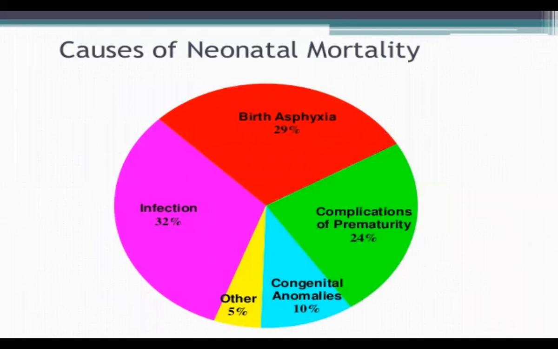Why are we saying this? Because of the causes of neonatal mortality: birth asphyxia is about 29%, infection 32%, complications of prematurity 24%, congenital anomalies 10%, and others about 5%. So that is the problem with neonatal mortality, and this is the pie chart showing the percentages.